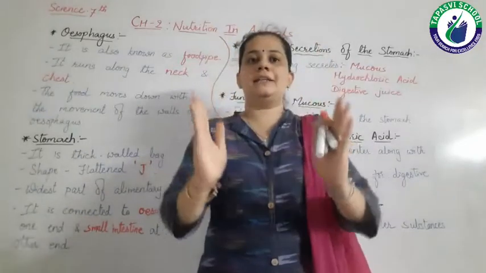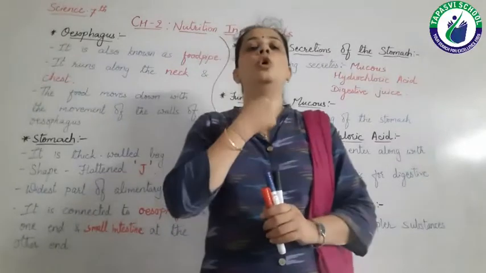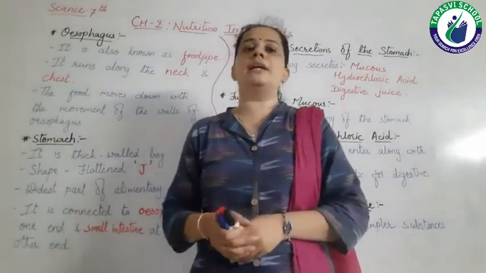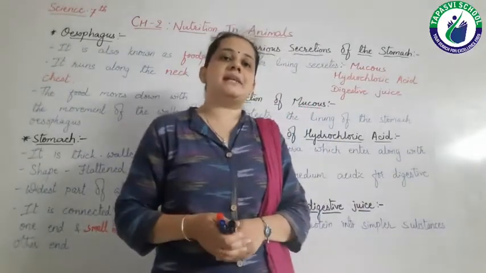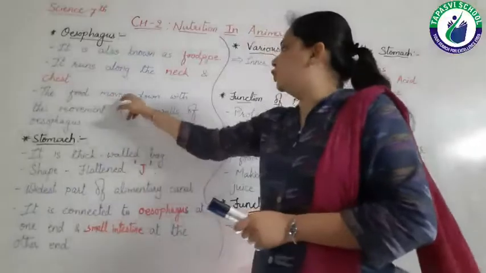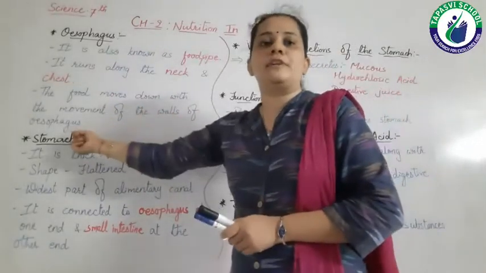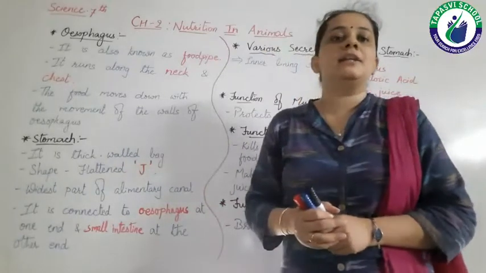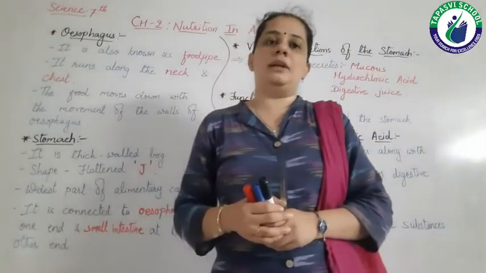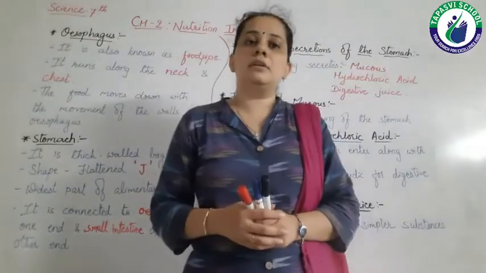Like this the movement of food occurs in our whole alimentary canal, and this movement is known as peristaltic movement, right? So the food moves down with the movement of the walls of esophagus. Do you remember when we vomit?